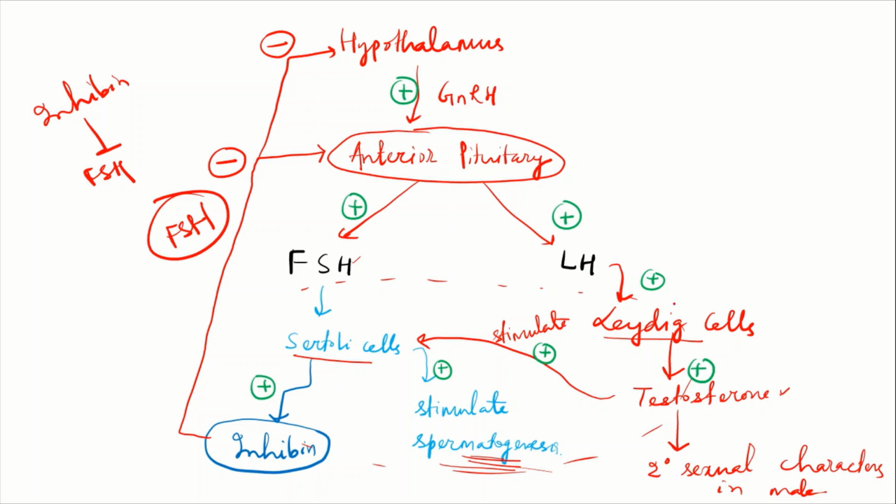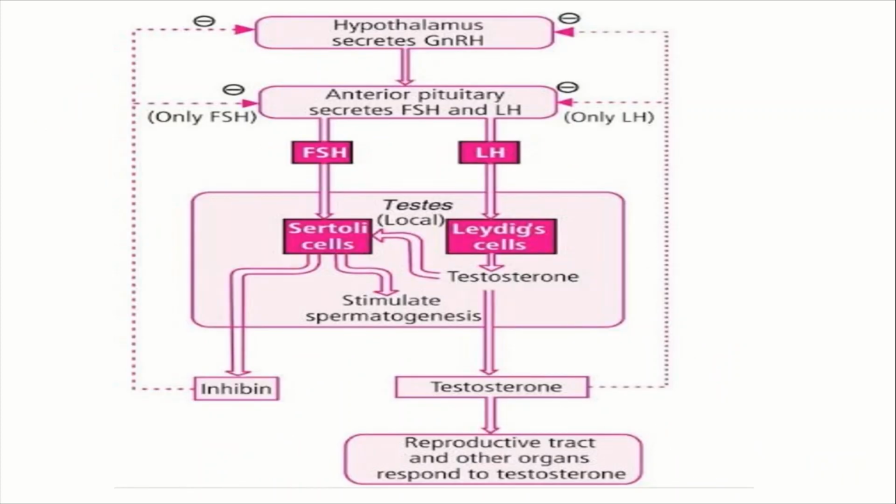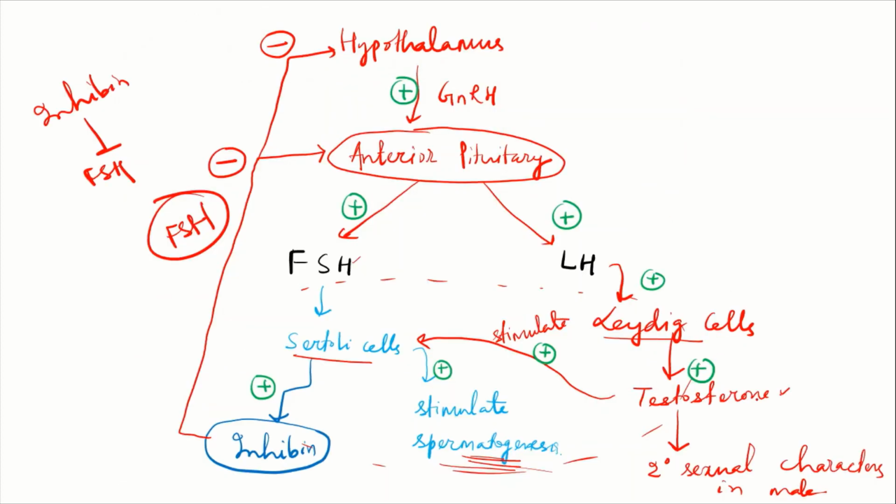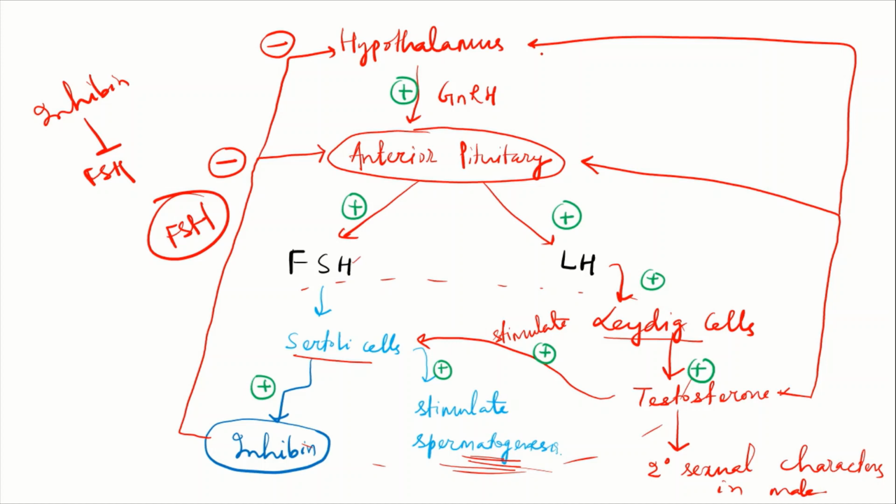And if we talk about the testosterone, it also has a negative feedback. I am using this negative sign. It has a negative feedback for the LH or luteinizing hormone.